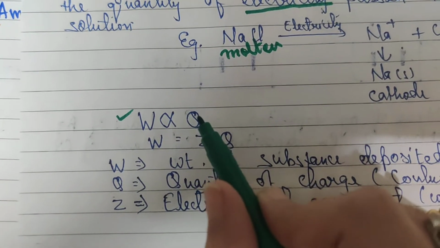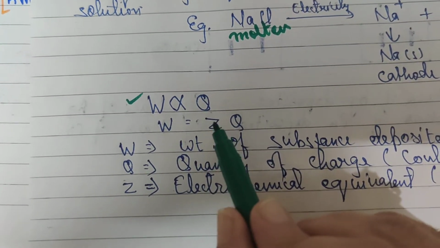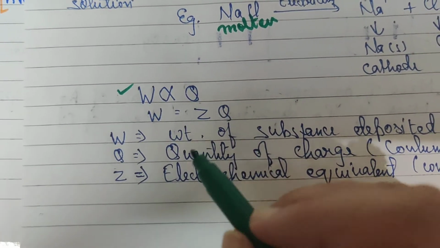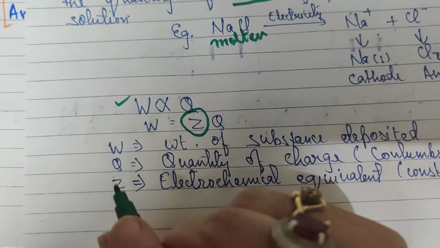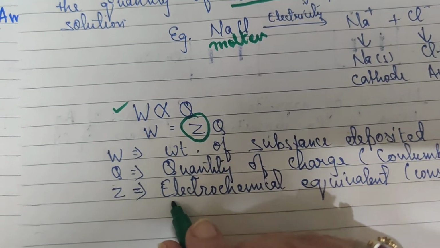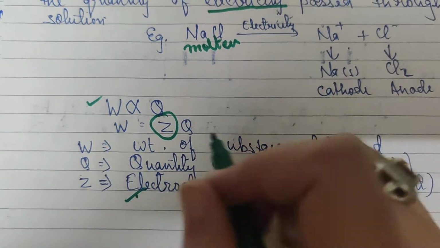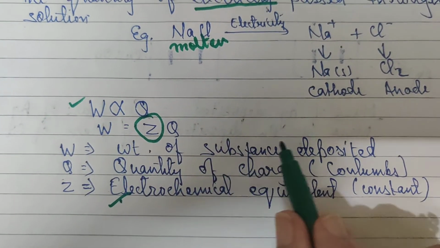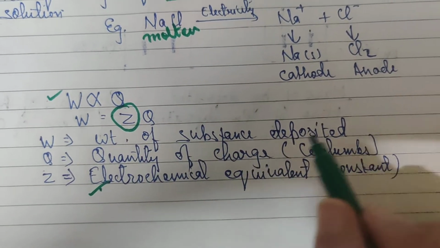And as you know, to remove the proportionality sign, we put some constant. The constant is Z here, which is known as the electrochemical equivalent. W is the weight of substance deposited and Q is the quantity of charge in coulombs.